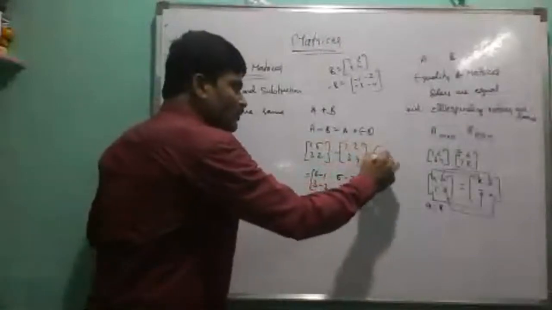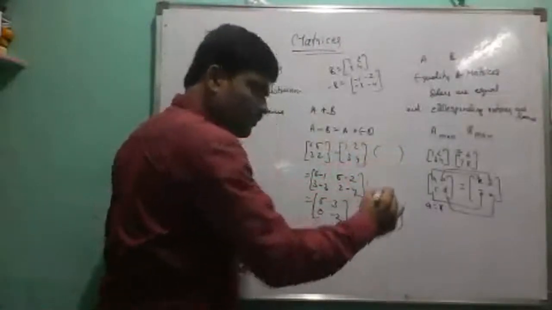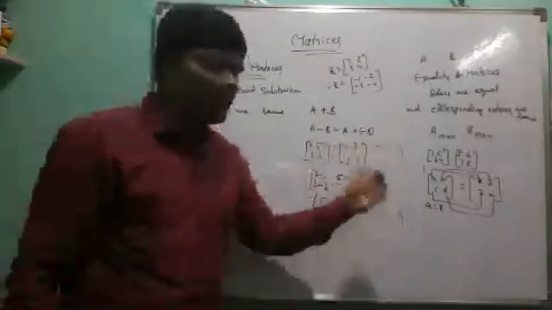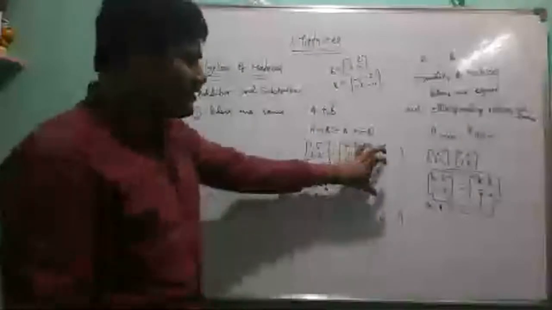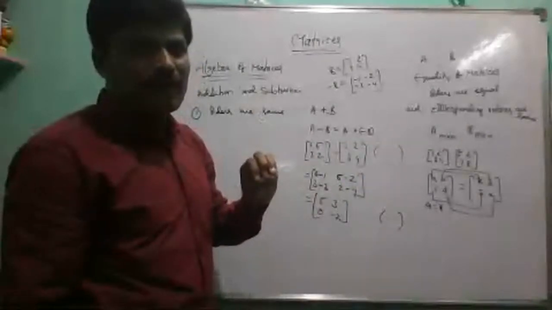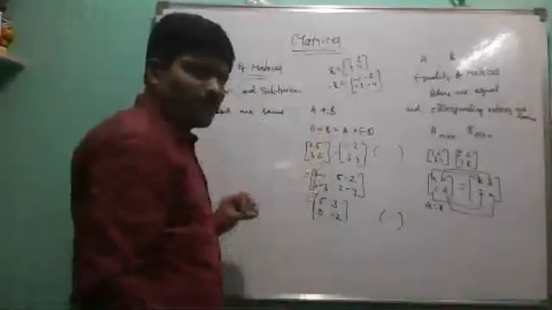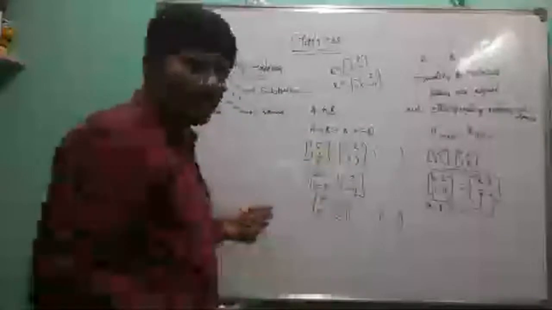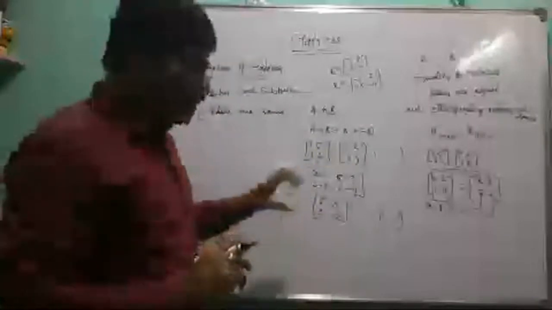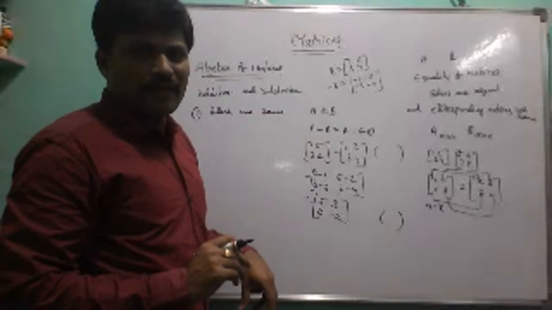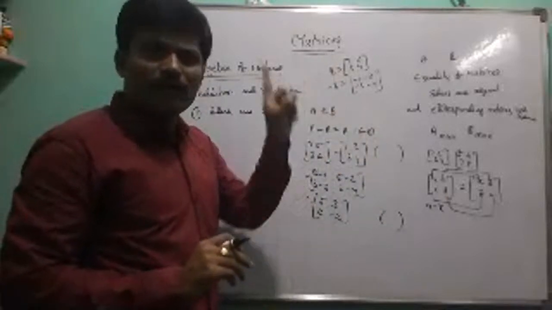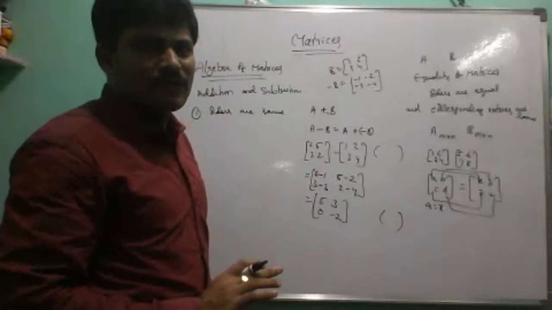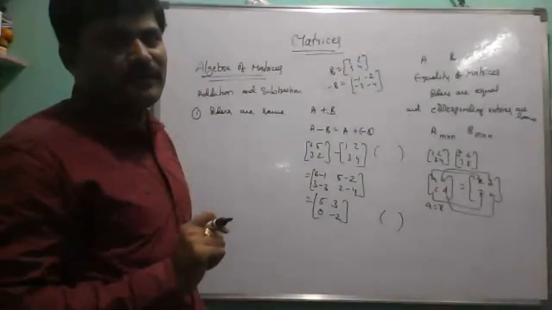Or we have to use curved brackets up to the last step. The symbol for the elements in the matrix is curved brackets. So notation is very, very important. Suppose in the first step we use square brackets, in the next step curved brackets, and in the third step square brackets. That is not the proper way. Here we have to use one and only one notation, either square brackets or curved brackets. That is the very important thing.